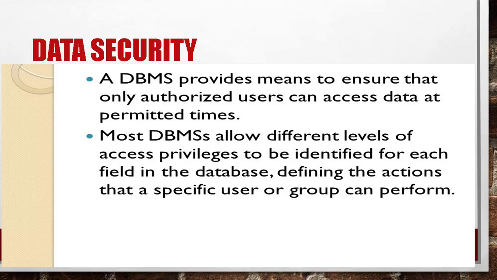It also provides security tools such as user codes and passwords to access the database. Different checks can be established for each type of access, for example, addition, modification, deletion, etc., to a piece of information in the database.